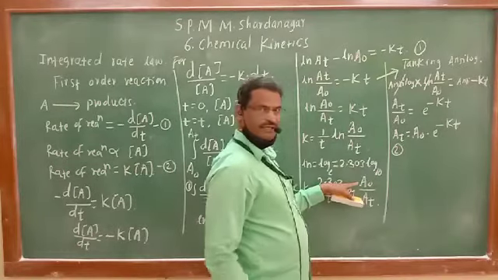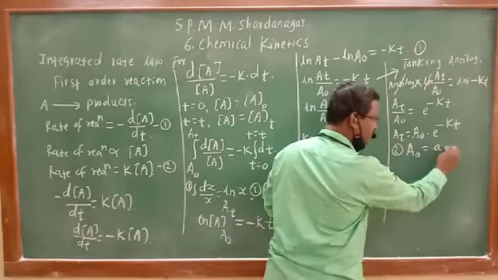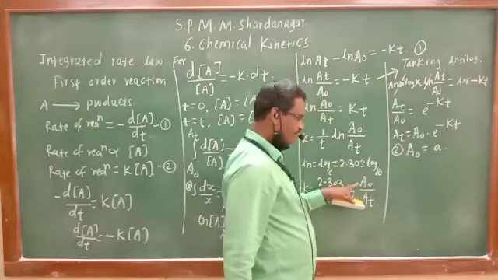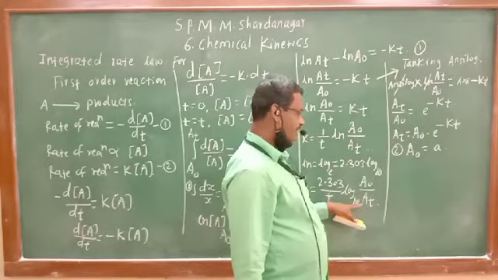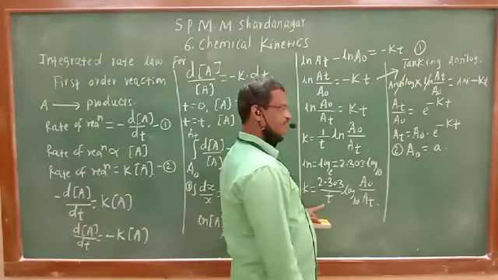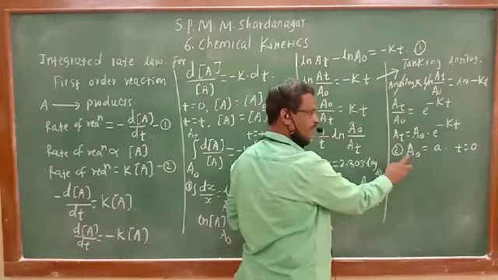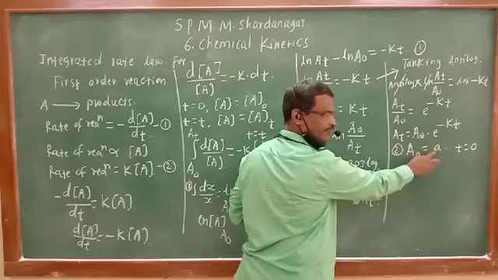Let us consider initial concentration A0 is small a. When the time of reaction t is equal to 0, at that time initial concentration A0 is a.